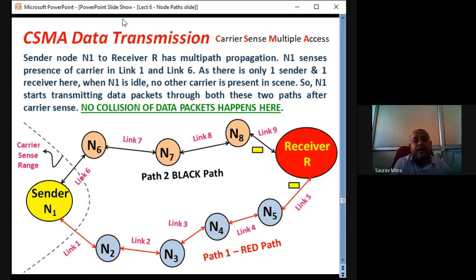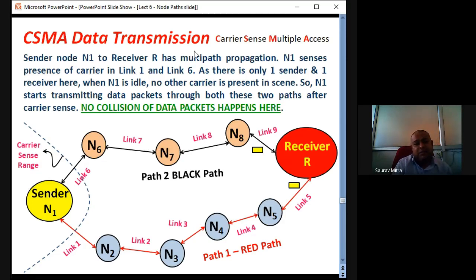So it is said that sender node N1 to receiver R has multipath propagation. Multipath means one sender, one receiver, and many paths to reach from the sender to the receiver. N1 senses the presence of carrier in link 1 and link 6. As there is only one sender and one receiver, before sensing the carrier N1 is not transmitting data, so N1 is idle. When N1 is idle, no other carrier is present in the scene. So N1 finds that link 6 or path 2, and link 1 or path 1, are all clear. There is no communication going on.